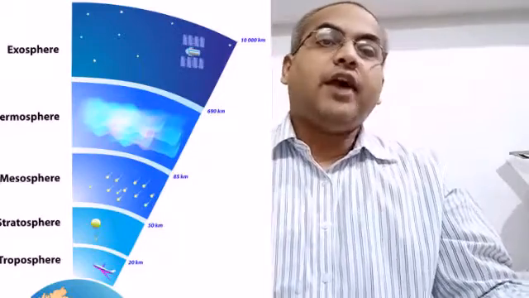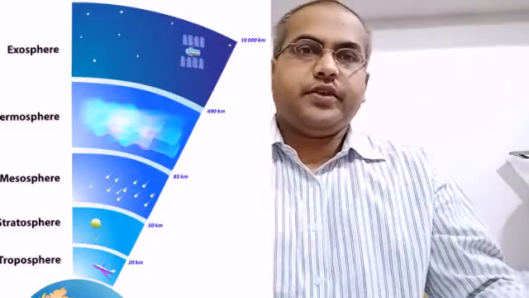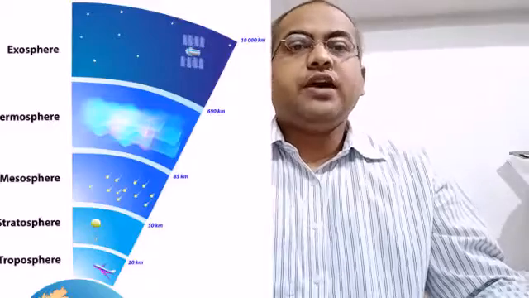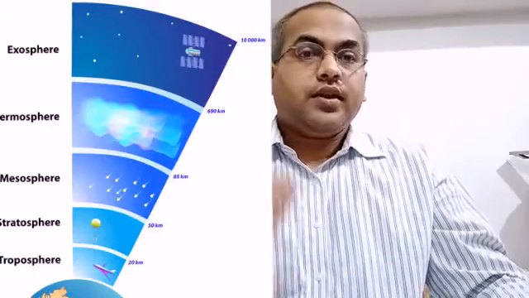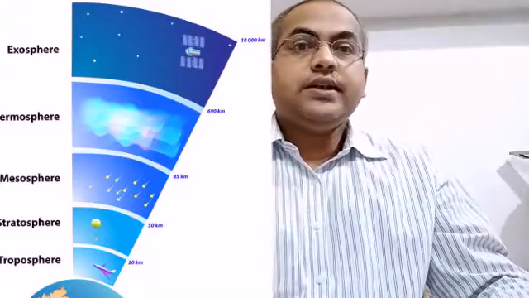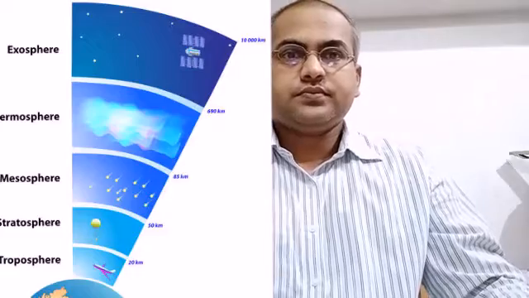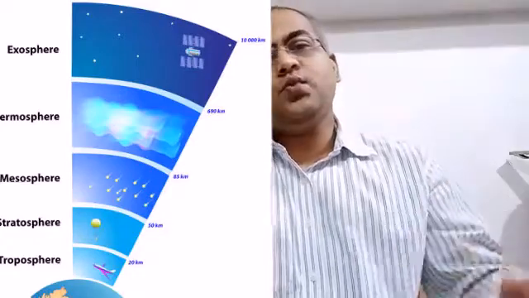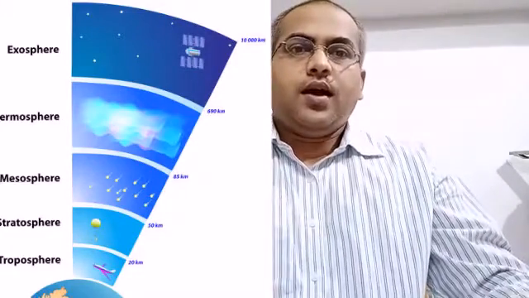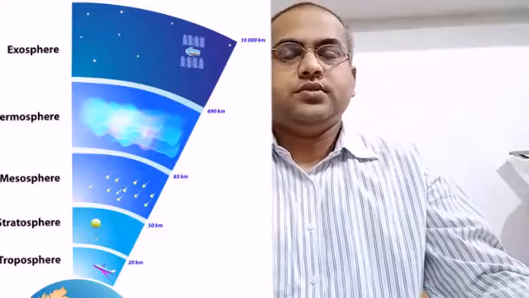So there are mainly 5 layers of atmosphere. Class, never forget the word TSM, the. Now we are going to discuss one by one about these layers.